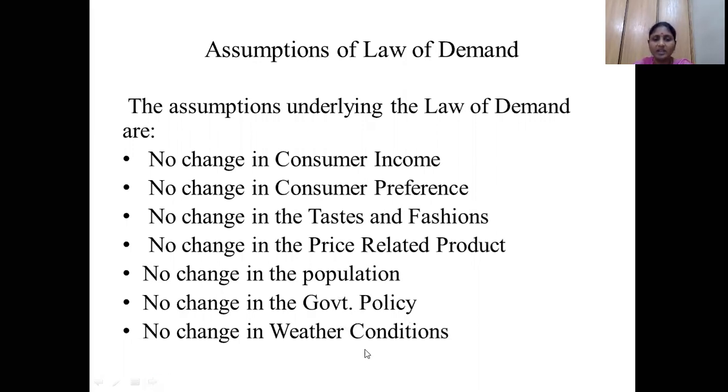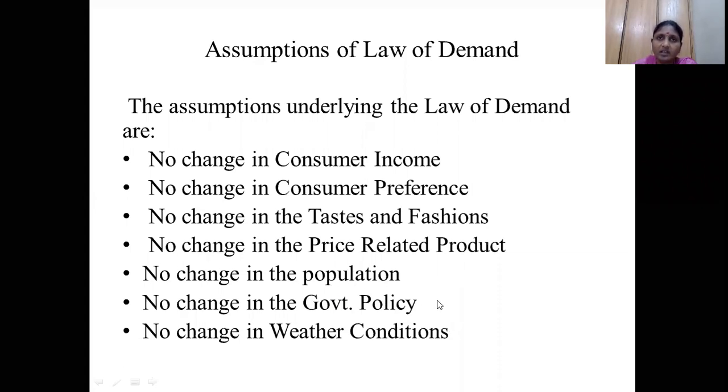We have already explained the government policies. Sometimes the government gives subsidies on some types of products, or they impose taxes. They impose taxation on some products. Whenever taxation is imposed on some particular electronic goods, or whatever it may be, the cost of that particular electronic good is going to be very high. So whenever the prices are very high, people are not interested in buying that product. So those are the government policies. Here we are keeping the government policies also unchanged.